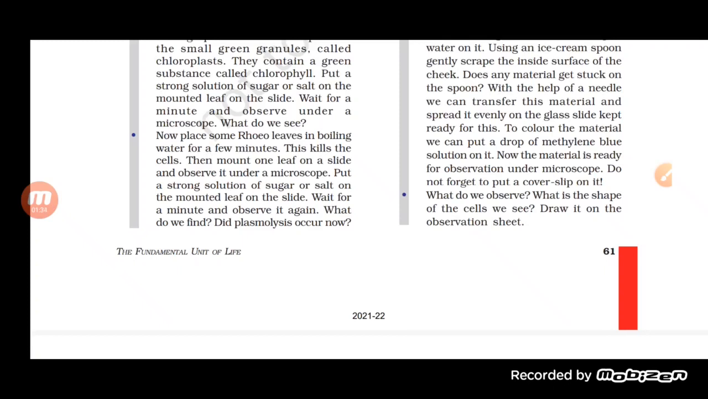When we try to see it under the compound microscope, what do we find? We will find that the cells are of different shapes. There is no such compactly arranged structure as we have seen in the case of an onion cell.